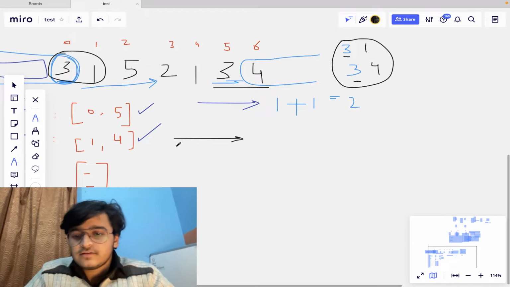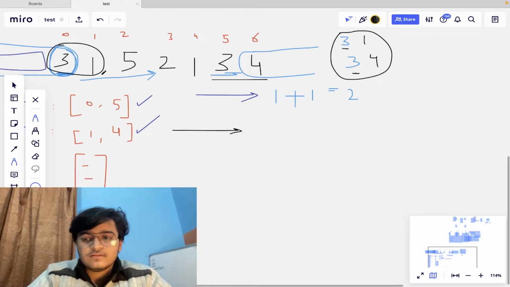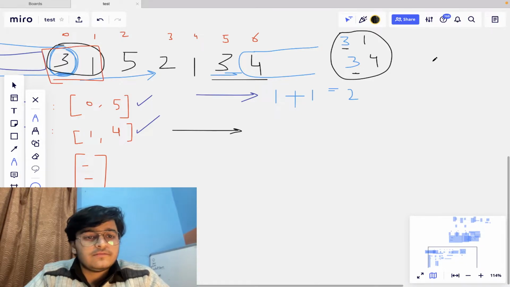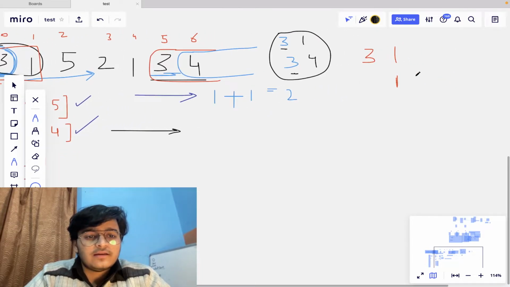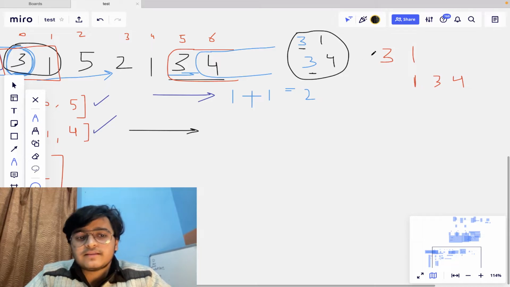Now the answer for the second one. Starting with 1, I can take the first 2, so it will be 3 1, right? And for the second occurrence, I can take the rest of the 2 also. Starting from the 1, I can take 3 4. I will match 1 with it, and I can take 3 and 4 after that. So the maximum length will be 1 2 3 and 4.